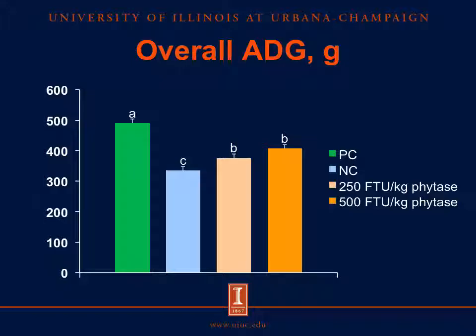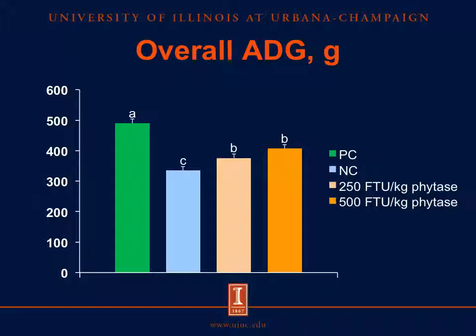Move to the results. The first figure shows the overall average daily gain. So first, let me set up the slide. On the y-axis, we have the average daily gain, and on the x-axis, we have 4 dietary treatments. The green bar represents the positive control diet, light blue represents the negative control diet, light yellow represents 250 FTU per kilogram phytase, and the orange bar represents 500 FTU per kilogram phytase.